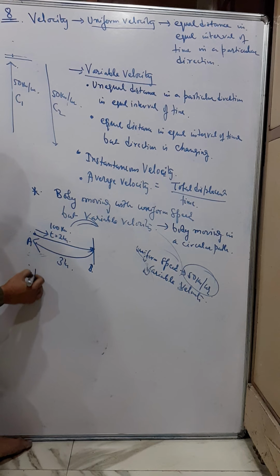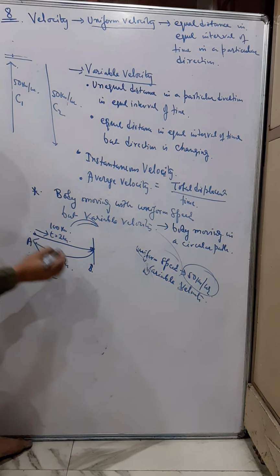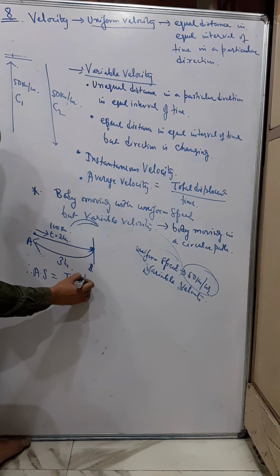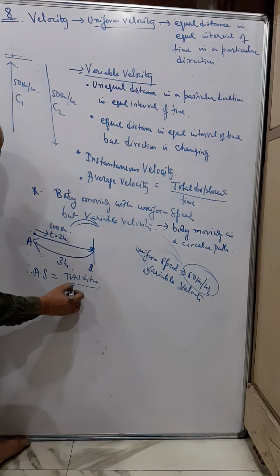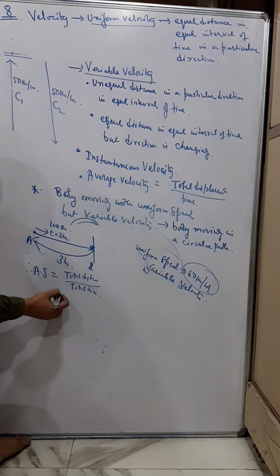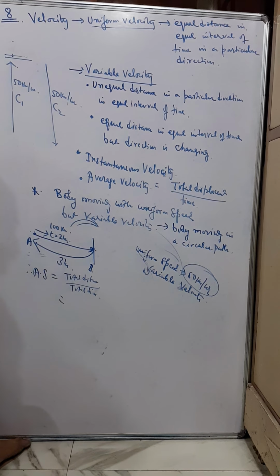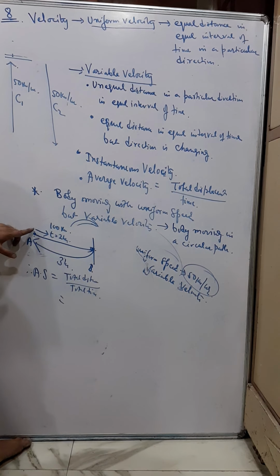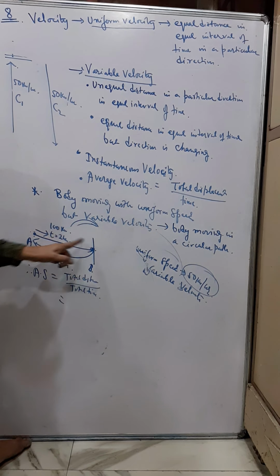Now in this case, what will be the average speed of this car? Average speed means, if you remember, total distance by total time. Now the total distance is not 100, it's 100 plus 100, because the car goes from A to B and then back to A. While going it took 2 hours and coming back it took 3 hours.